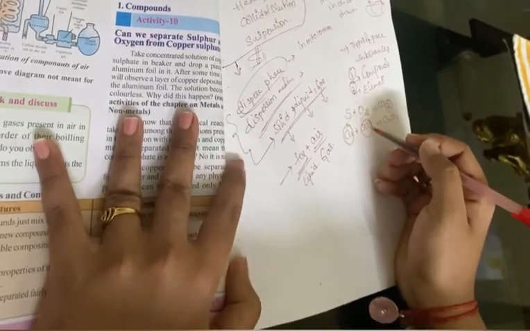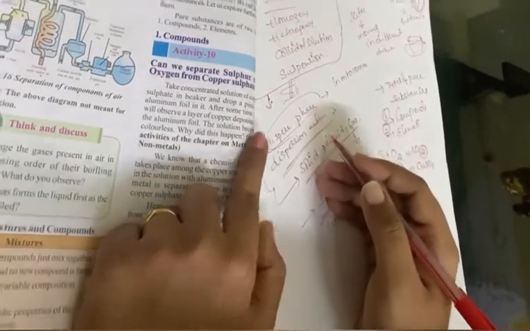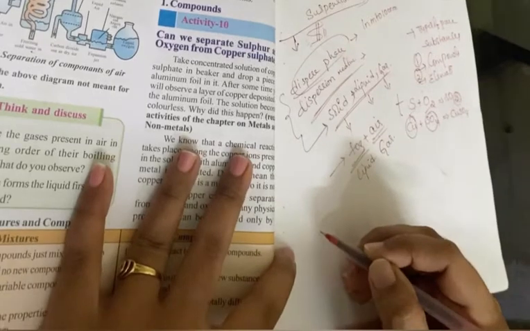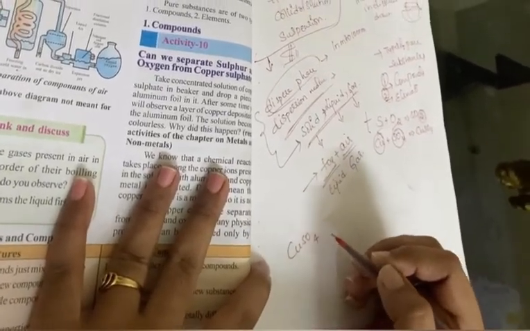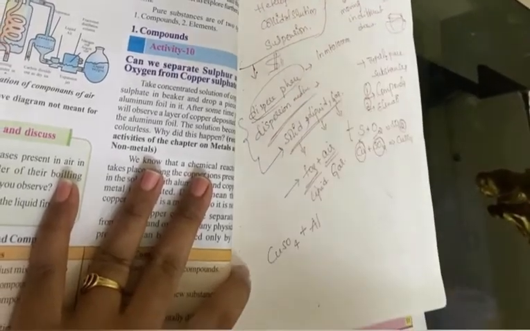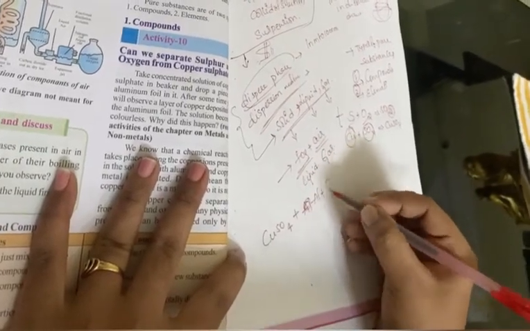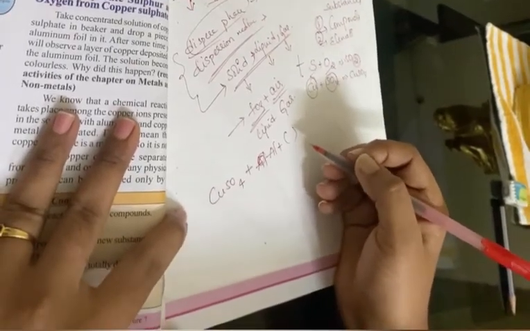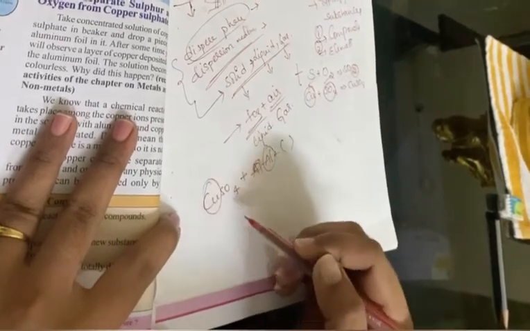Okay, this is not possible, but if we add some components, it will be possible. So for this experiment, take some concentrated solution of copper sulfate in a beaker and drop a piece of aluminium. Aluminium formula is Al. Aluminium foil in it. Aluminium foil means it is a combination of some substance. Okay, after some time you will observe copper deposited on the aluminium.